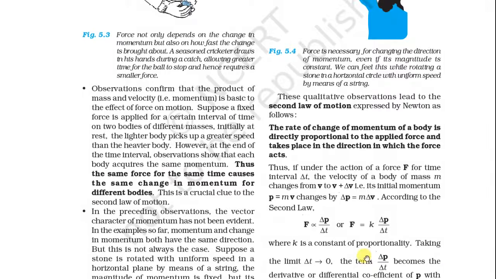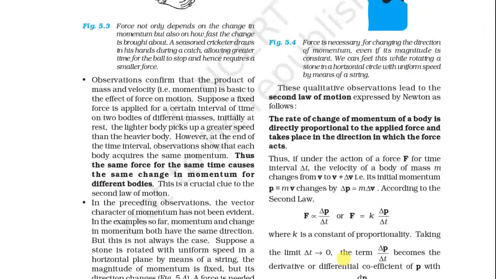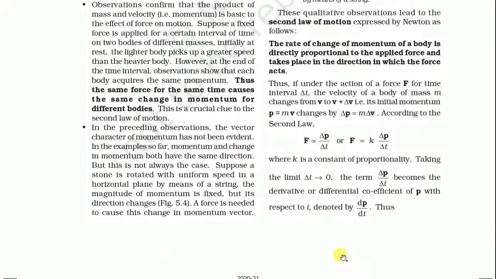So see here, as delta t tends to 0, the term delta p upon delta t becomes the derivative, or differential coefficient, of p with respect to t, denoted by dp by dt.